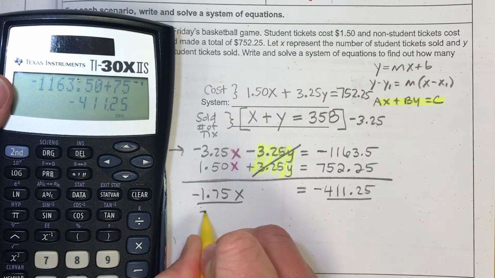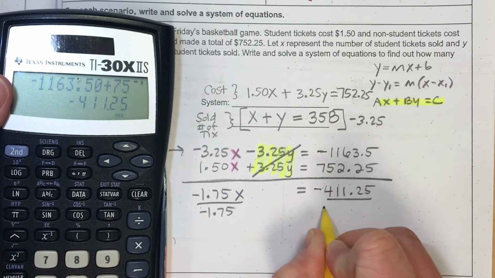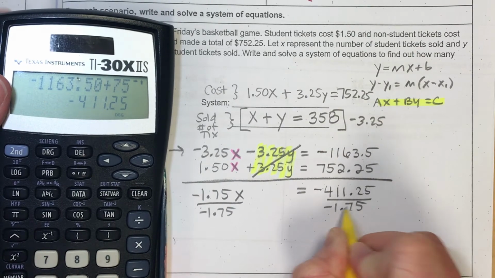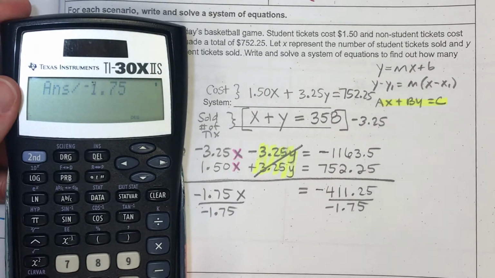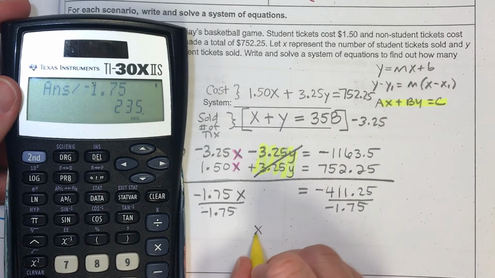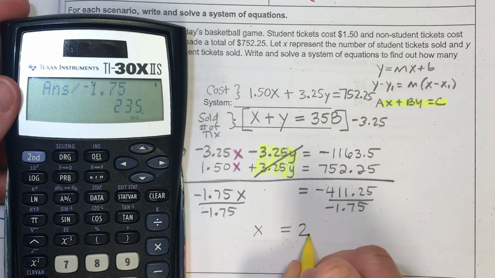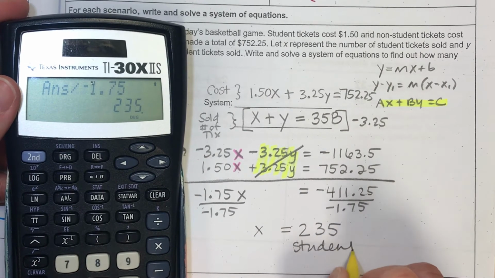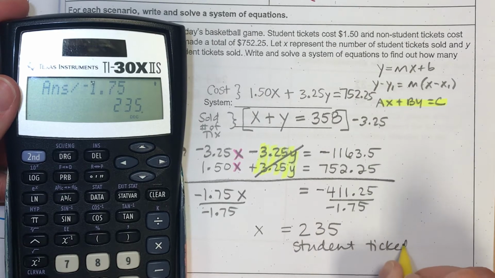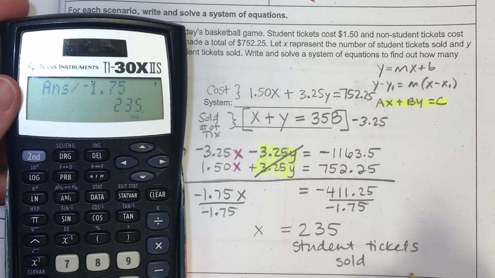Now let's just divide by our coefficient. Okay, so hit divide by negative 1.75, and I get total number of student tickets, 235 student tickets were sold.